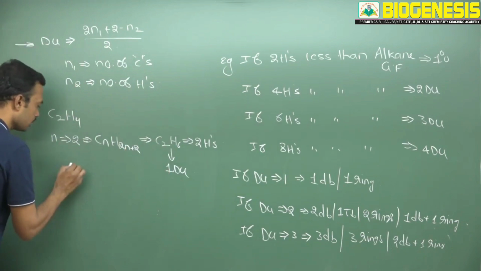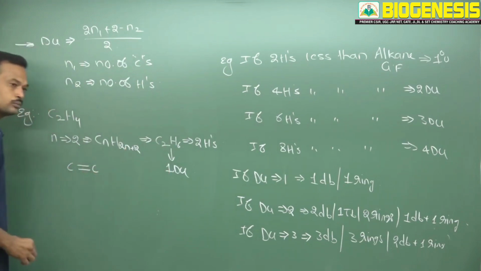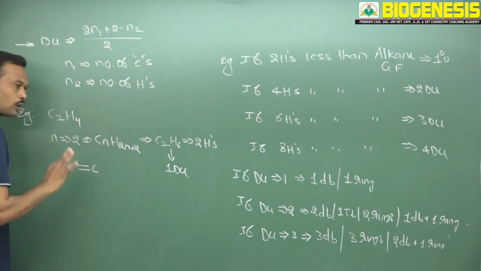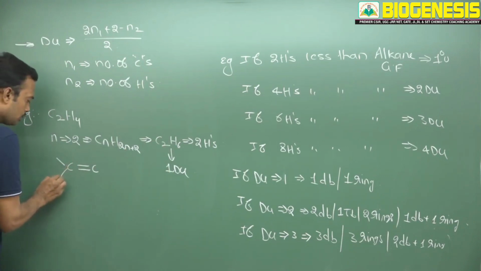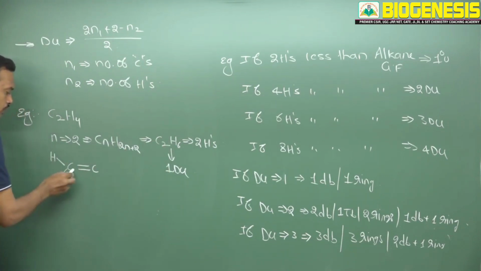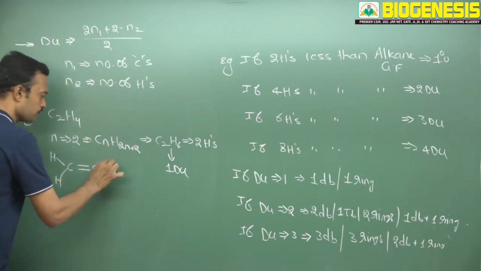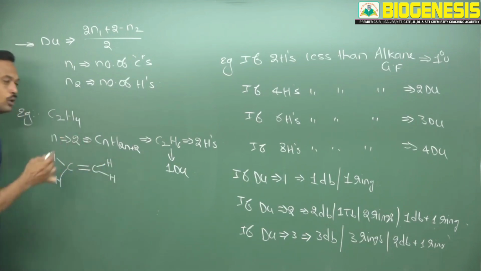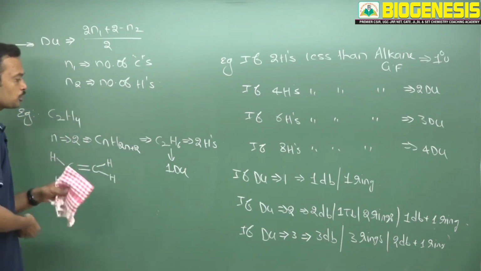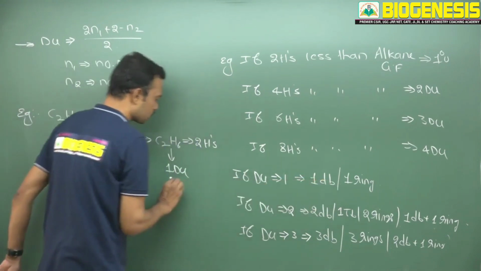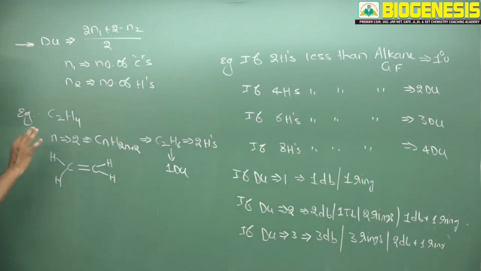First you take the total number of carbons, 2. Here one double bond is already written. Then write the remaining hydrogens according to their valency. Already 2 bonds are there, so 4 is over, and here 1 and here 1 more. So valency is completed. It is impossible to create one ring with 2 carbons, so only this structure exists.